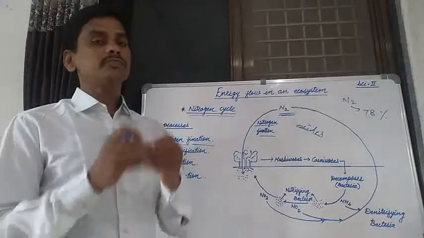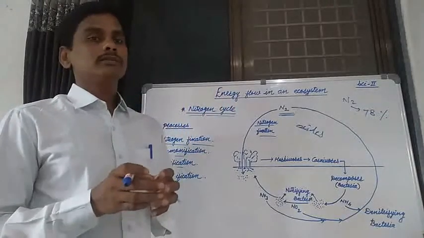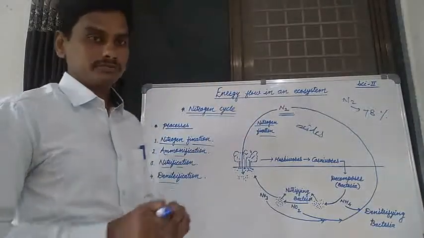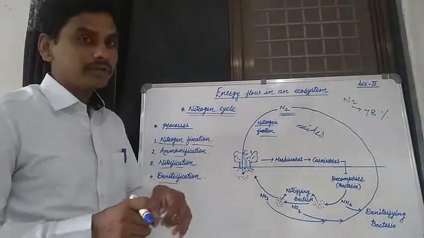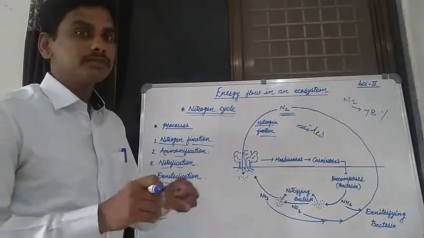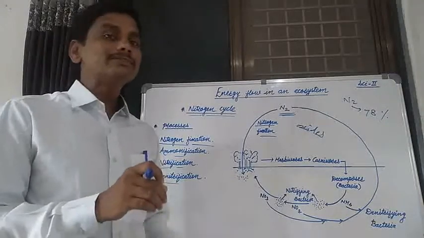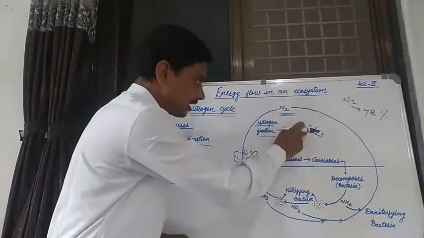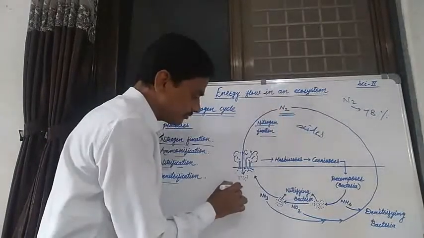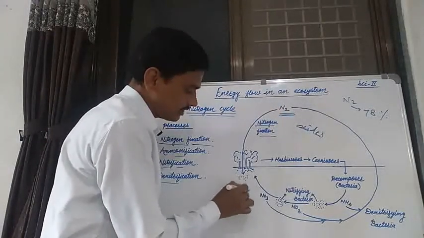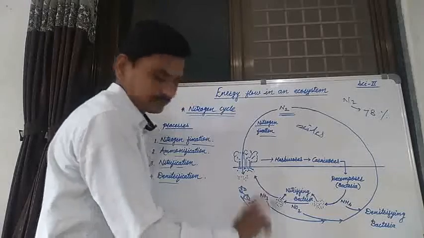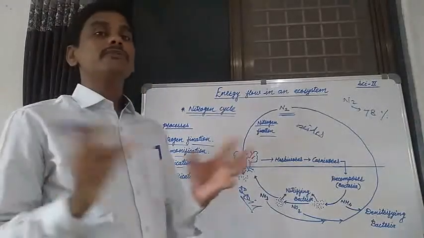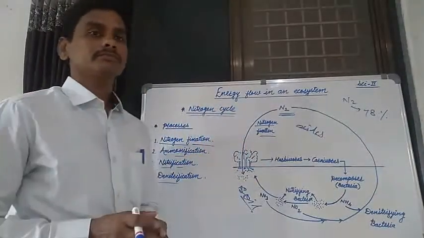When these oxides mix in rainwater, this rainwater comes to the ground and is released into the soil. When this rainwater is released in the soil, these oxides of nitrogen mix in the soil.